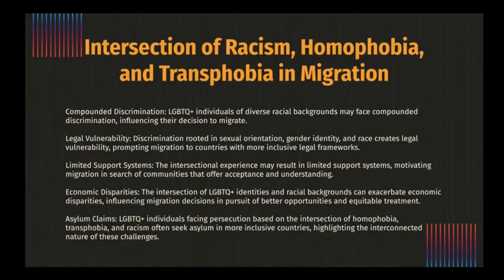The decision to migrate is shaped by the intersection of homophobia, transphobia, and racism impacting individuals at the nexus of these identities. The intersectionality of homophobia, transphobia, and racism heightens safety concerns as individuals fear violence and persecution based on multiple aspects of their identity.